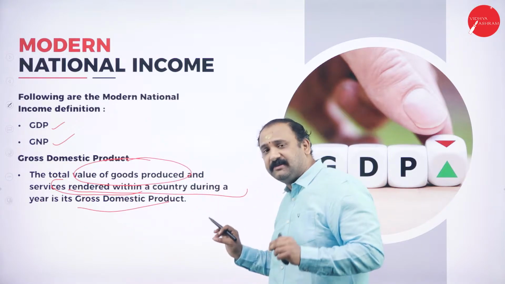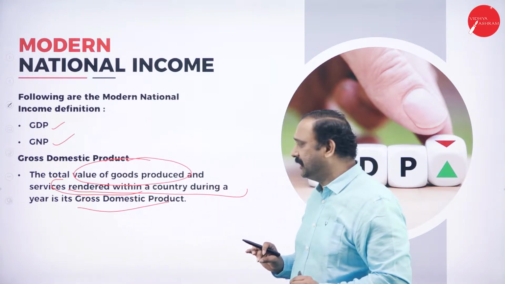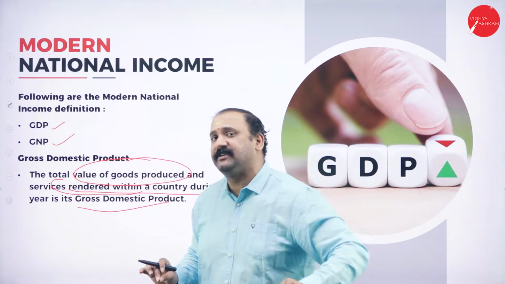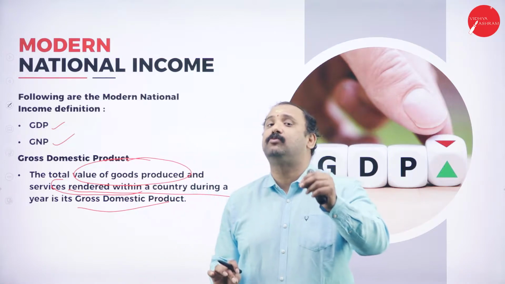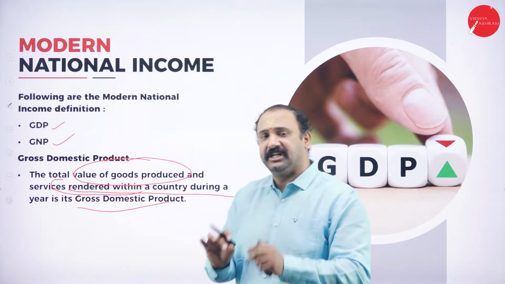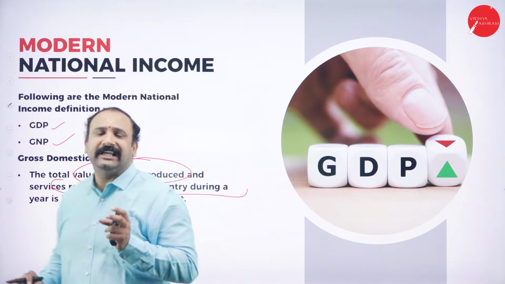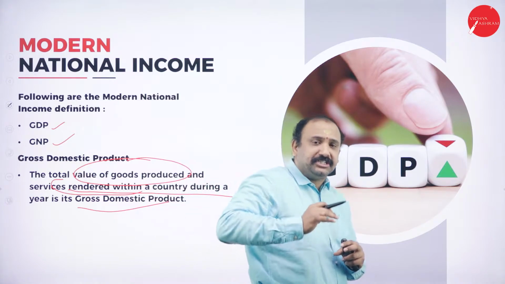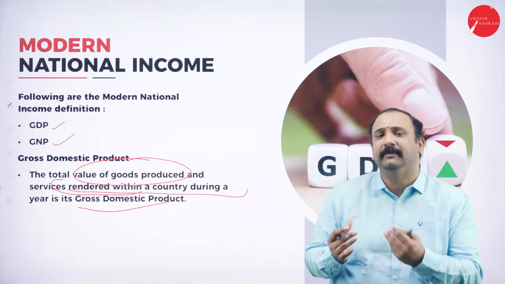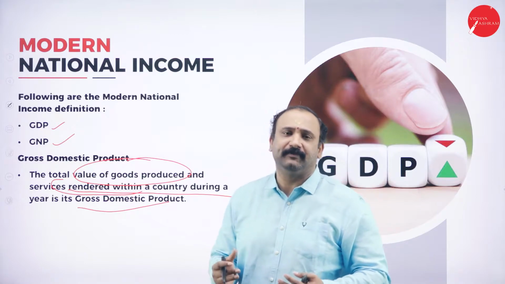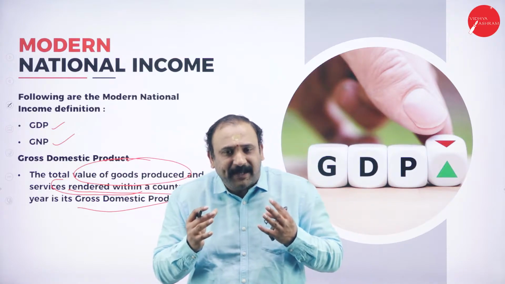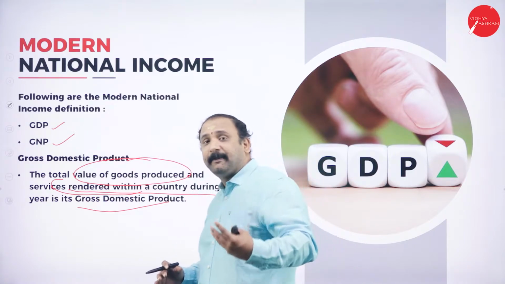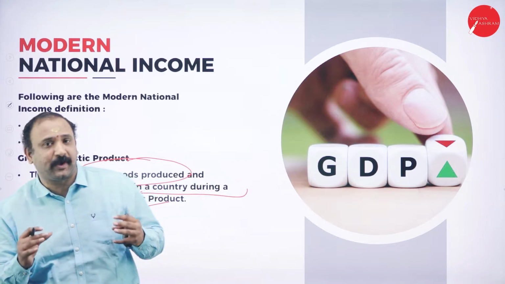These are the most important factors that you need to understand. The value of goods produced within the country, both goods and services done within the country, is what is going to constitute your GDP. Now, people always get confused about GDP, thinking it means the growth, the income that has come. GDP is only a progressive factor. It is an indicator. GDP is not the actual income. Please try to understand that.